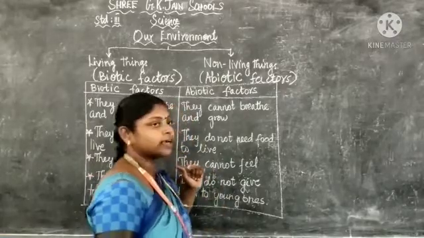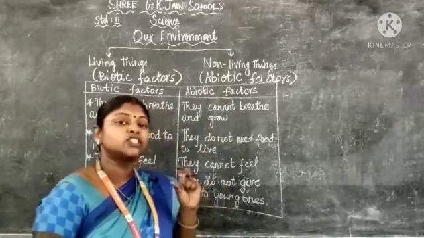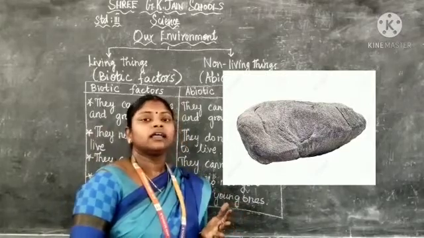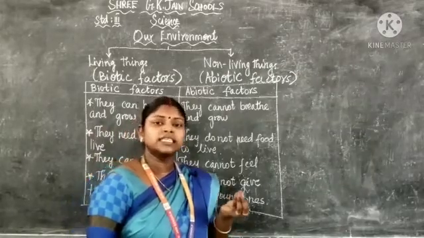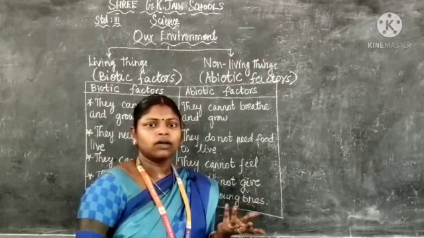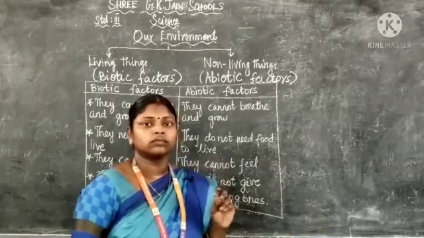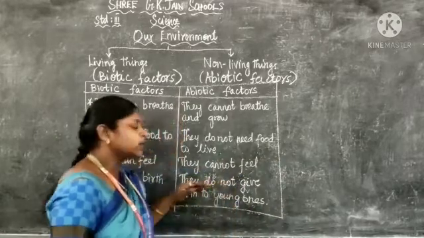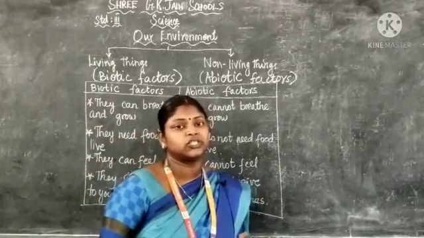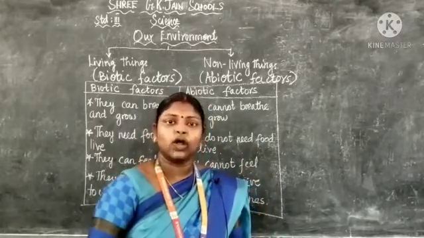But in abiotic factor, they cannot breathe and grow. Example, if I am taking a stone, it won't take food, it won't drink water, it won't breathe. Student, is it producing any small stone? No. We are keeping it there only. It is not moving here and there also. So they do not give birth to their young ones. They won't reproduce their species. So these are the differentiation between the biotic and abiotic factor.